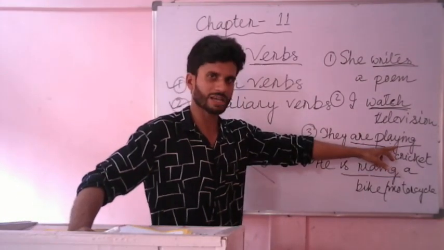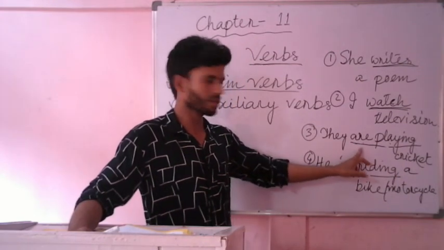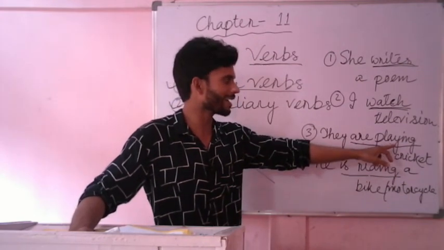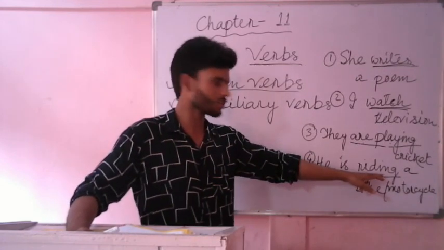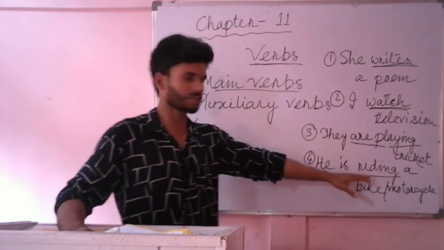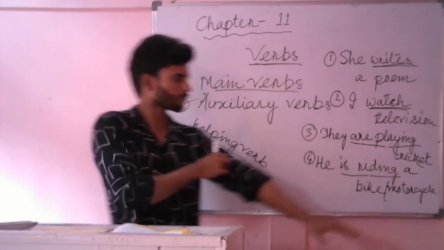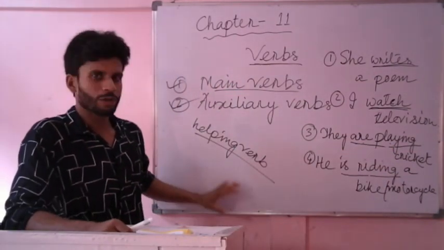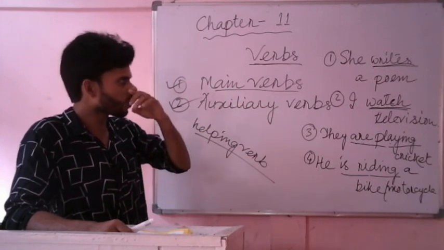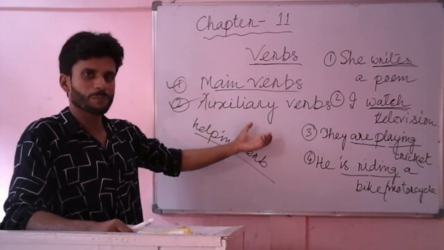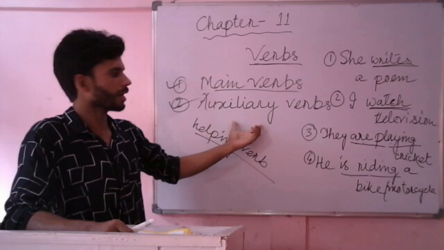Playing has come from play because the sentence is in present continuous tense, so I have added ing to play. Here again I have added ing to ride. So ride is the main word, here play is the main word. In this chapter we are going to discuss main verbs and auxiliary verbs.